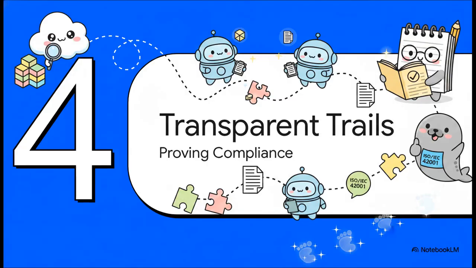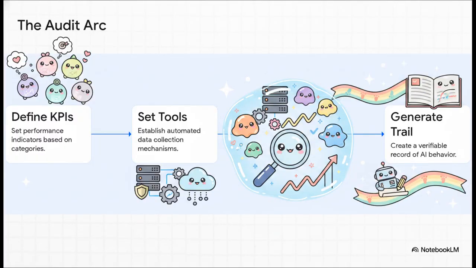Section 4. Creating transparent audit trails. Catching the data is really only half the battle. Now we have to prove it transparently. We must document this data so that any auditor can verify our compliance. I like to call this the life of an audit arc. It's a beautifully logical chronology.